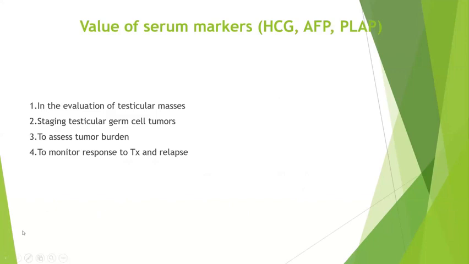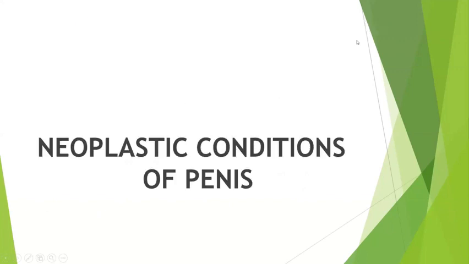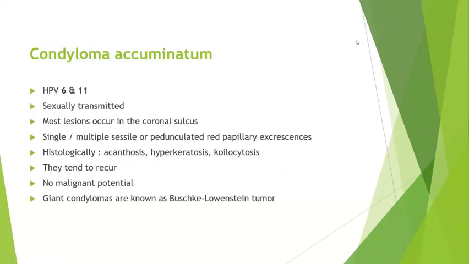So these are the usual markers. HCG, yolk sac tumors, alpha fetoprotein can be there in the seminomas or in the yolk sac. And then choriocarcinomas will have HCG, and then PLAP will usually be done to differentiate the tumors. So this is up to testis.